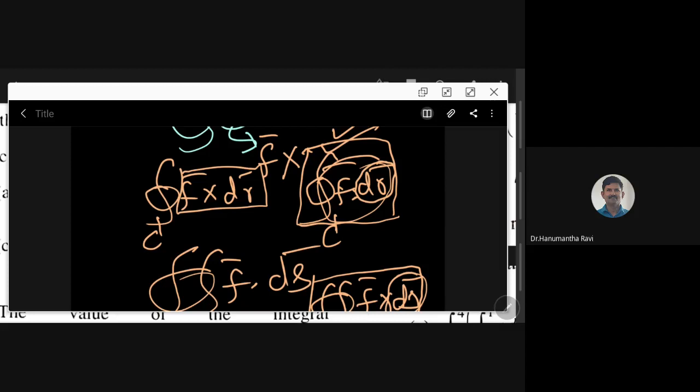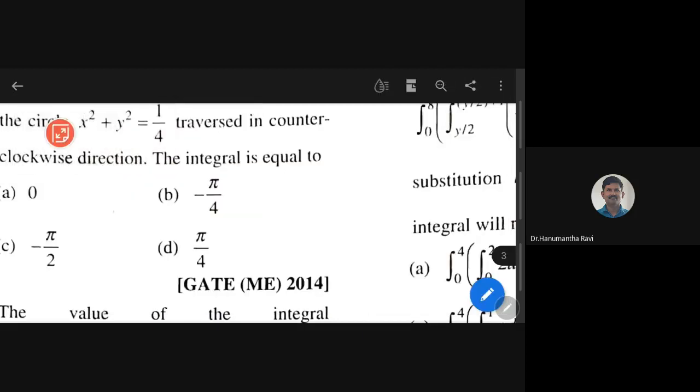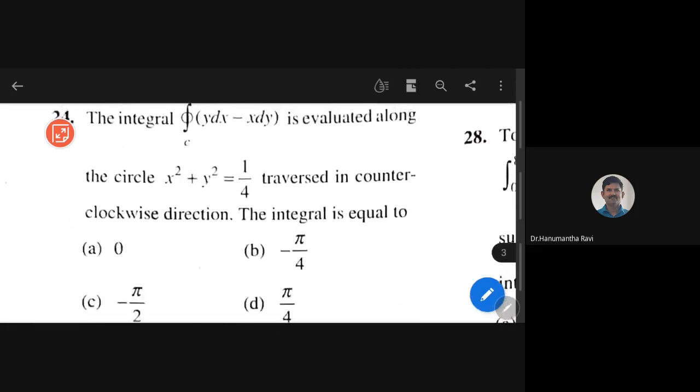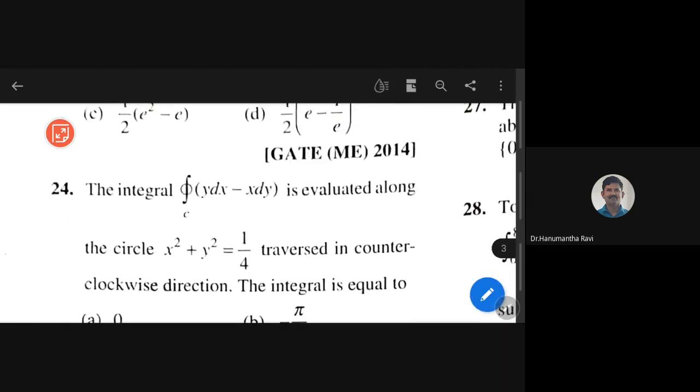Okay, so now what I will do is go to some problems and then we will shift to the other things. Okay, for example, yeah, see here.